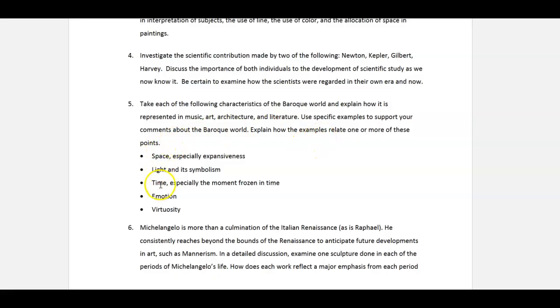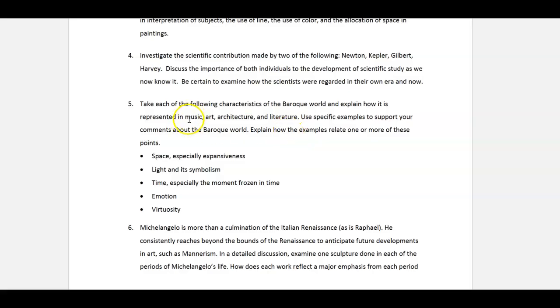Now, you don't have to cover all 5 of these bulleted points, but you could. But just talking about space and light and symbolism within the artworks will take you some time, in the sense of the amount of details that should be presented. So again, that's something you can look at.